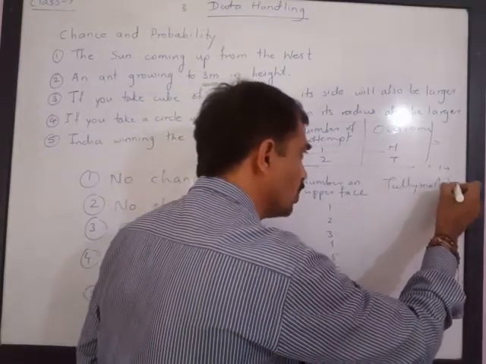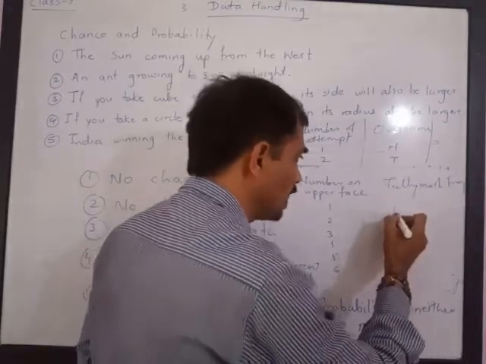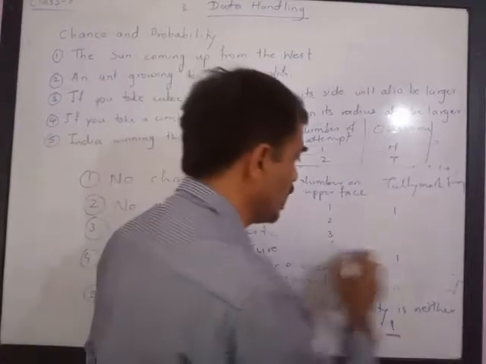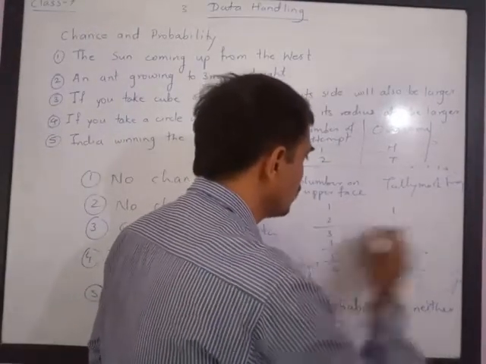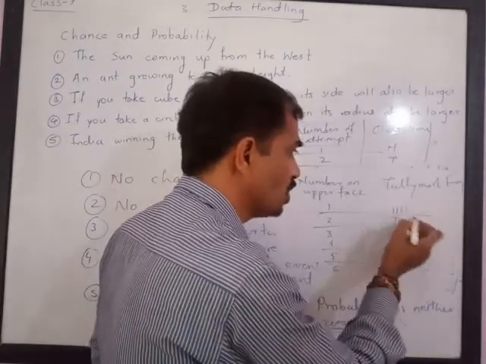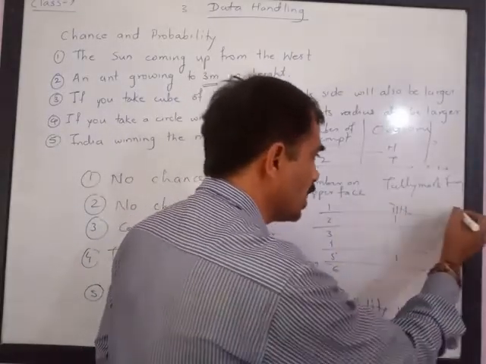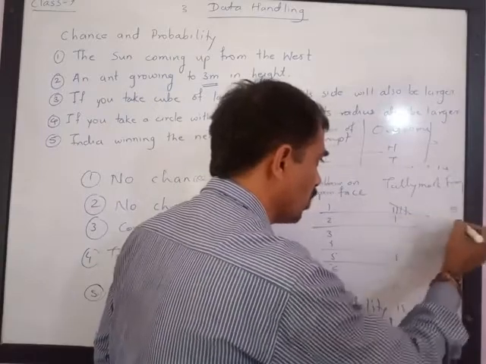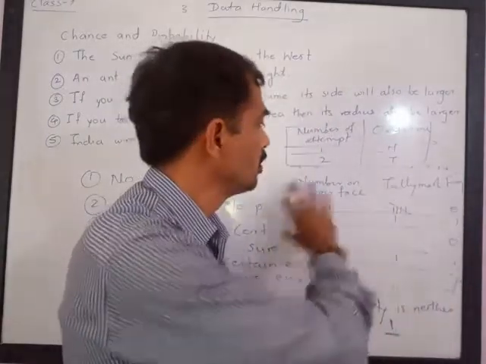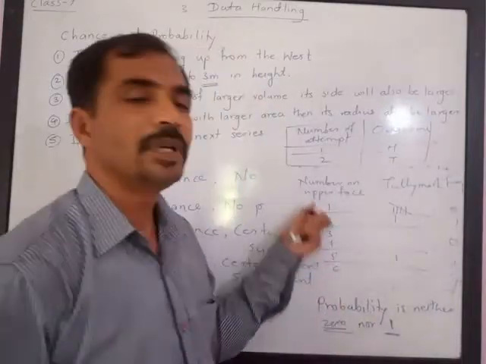and you can count the frequency. So when you get a 1, you will make a tally mark in front of 1. When you get 5, you will make a tally mark in front of 5. When you get 2, you will make a tally mark in front of 2. Make 4 tally marks in this way and the 5th tally mark in this way, and count the frequencies, whatever you have got. In this way you can count and complete this activity.